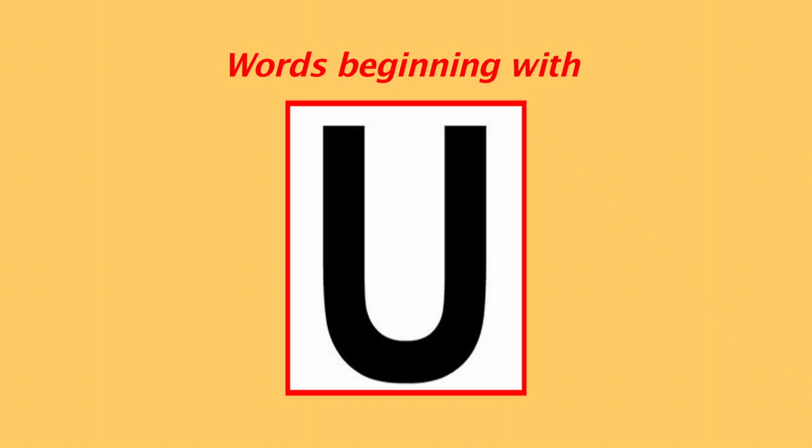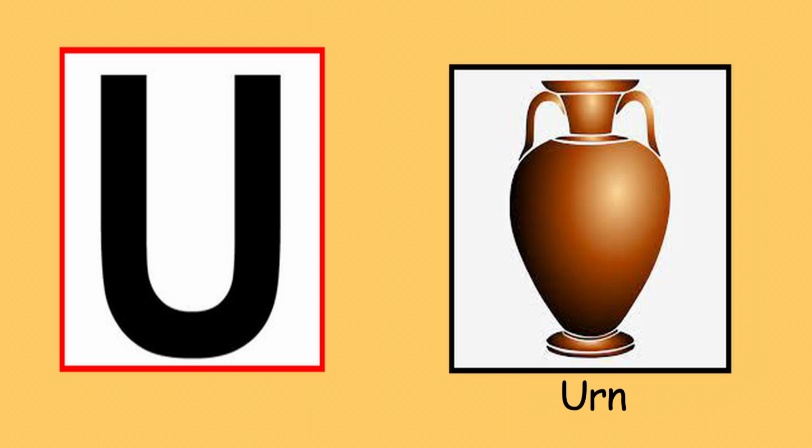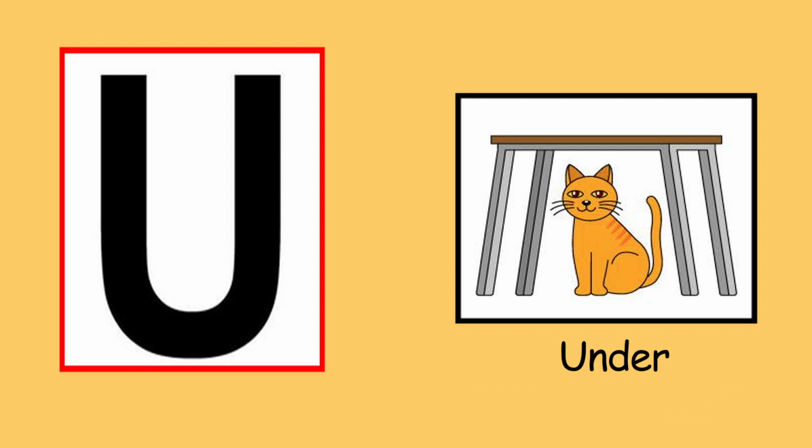Let's go through them once again. U is for umbrella. Umbrella. U is for urn. Urn. U is for upset. Upset. U is for under.